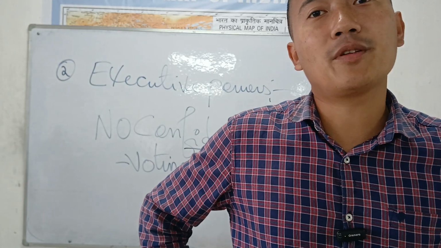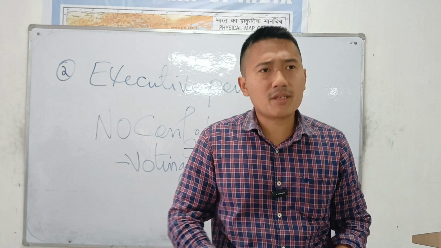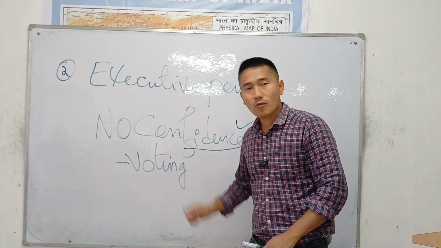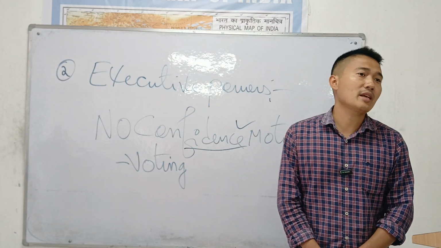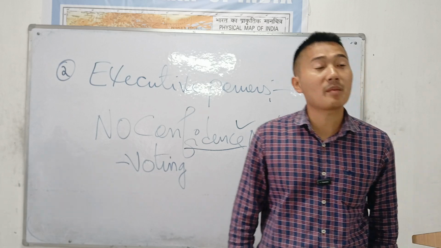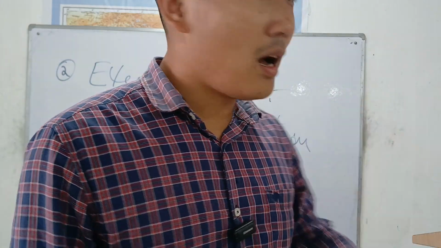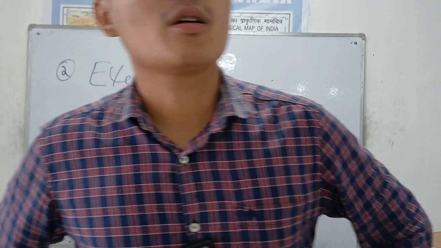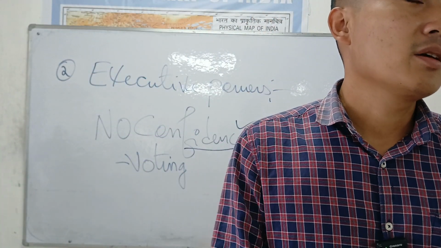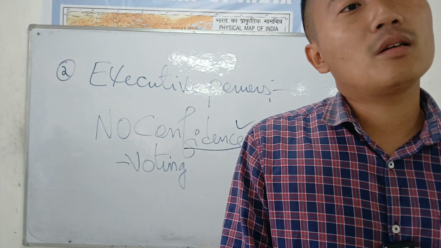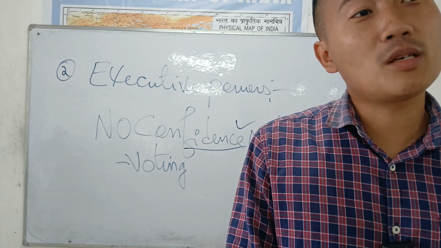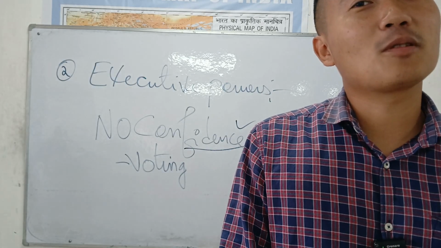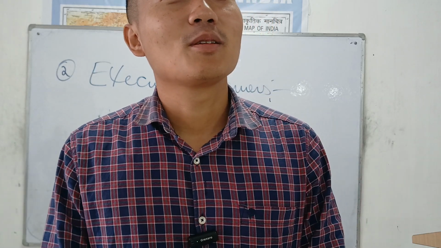So let's see what the no confidence motion is. No confidence motion means voting will take place in the Lok Sabha anytime. We all know Narendra Modi is the Prime Minister of India because among the 550 Lok Sabha members, he has almost 300 plus. That's a majority, right? Out of 550, a simple majority will be 276. You need 276 votes to be in power. Yes or no? So Modi has more than 300.